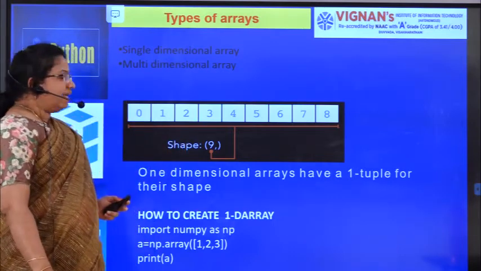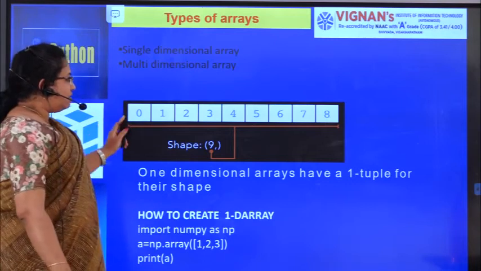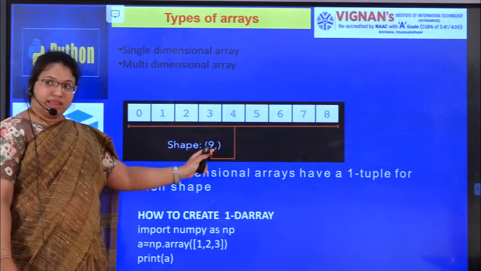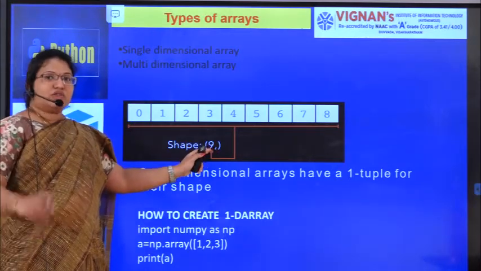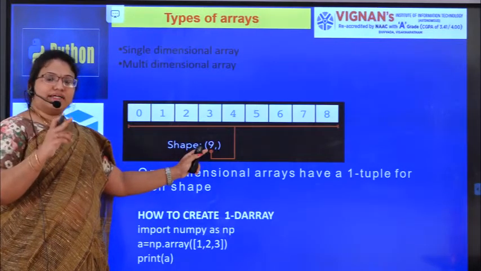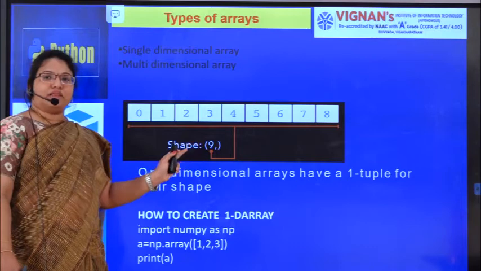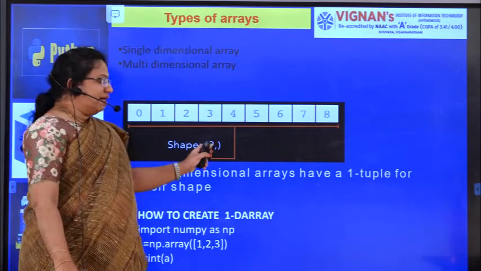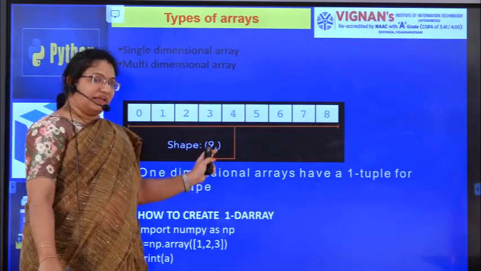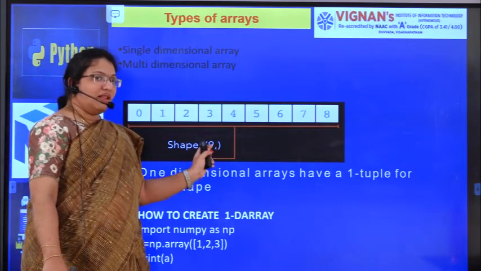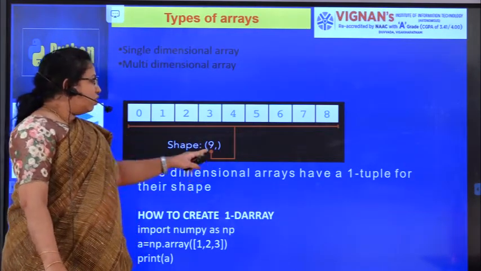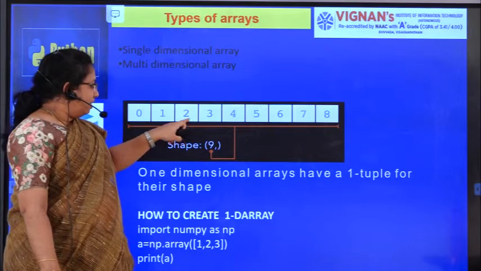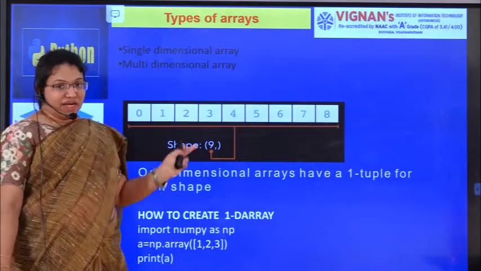So see here, the single dimensional array first. I had written shape of 9 comma. Here we created a tuple, 9 followed by a comma. If you want to represent only one element in the tuple, we keep it with a comma here. So 9 comma means starting with 0 till 8. How many elements will we have? 9 elements. So here I am creating a tuple which consists of 9 elements. So we are creating a one dimensional array. A one dimensional array has only one tuple for its shape.